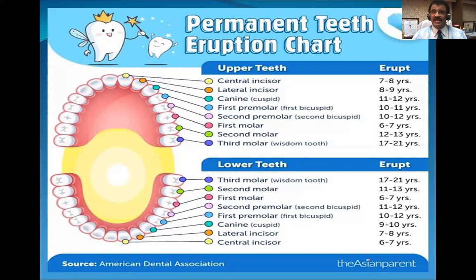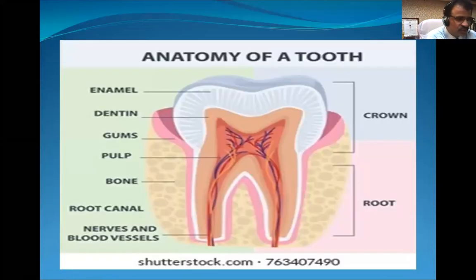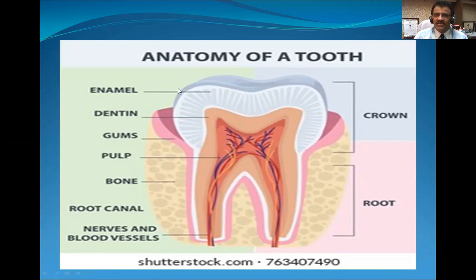Well, now we'll go to the anatomy of a tooth. Here you can see one image, and if you grossly divide any tooth, we have three parts: crown, then there is a neck here, and then there is a root. If you go for the study of longitudinal section of a tooth, you can see an enamel layer of a tooth, which is a bone in itself, which is the hardest bone of the body.